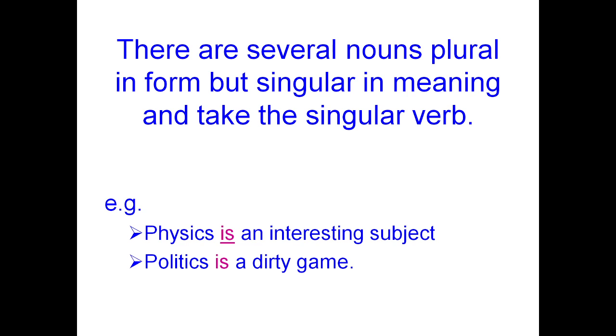Some nouns which are plural in form but singular in meaning take a singular verb, like news, politics, economics, physics, ethics, civics, innings and mathematics, etc. They look plural in form but are actually singular in meaning. So we cannot look at the word physics or politics or ethics, which ends in S, and say "physics are" or "politics are." It's totally a wrong usage in the English language.